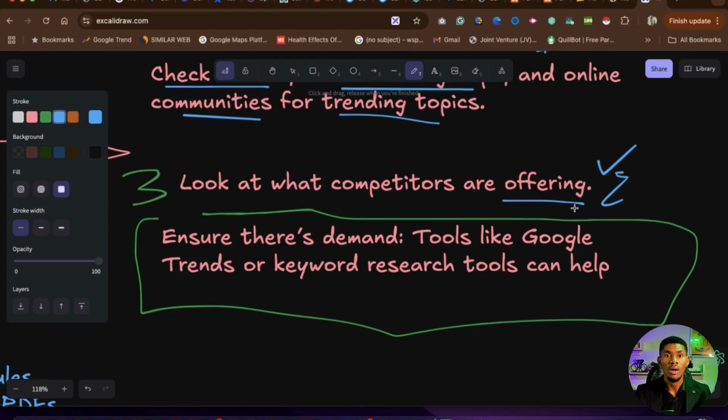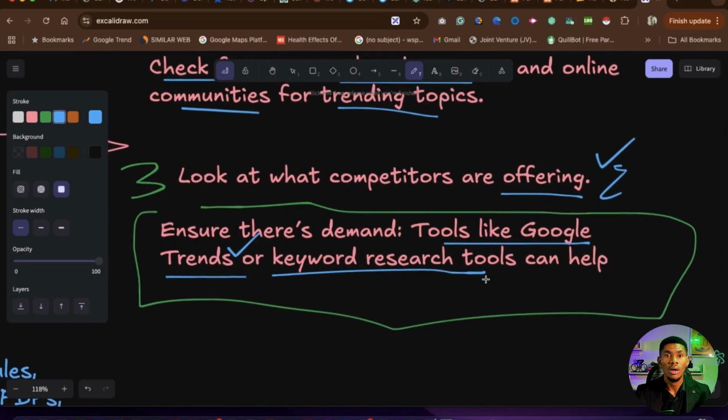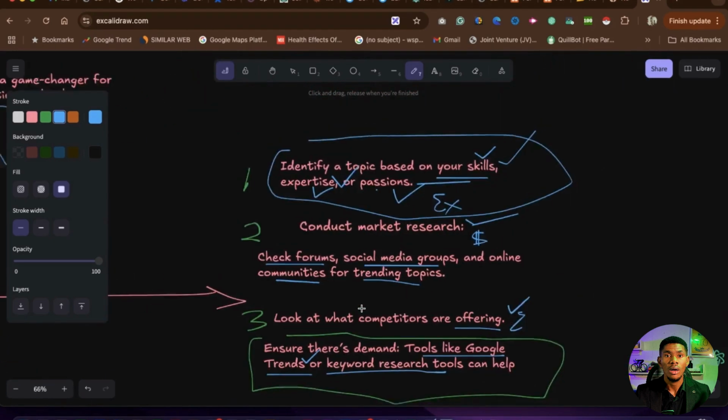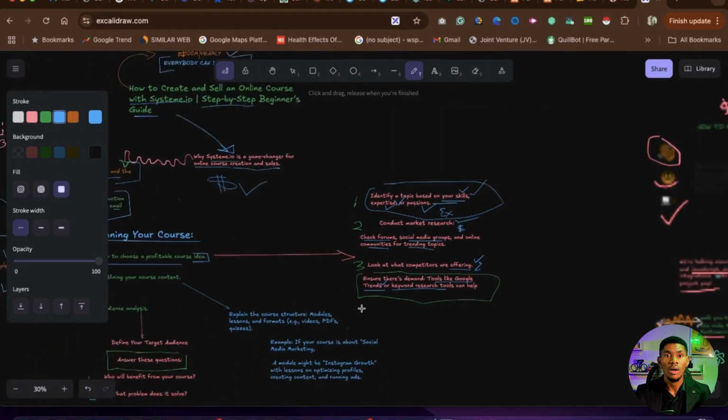Now, one way to get this done, right, is to use Google Trend. This is my go-to, number one place that I go. If I'm looking for anything at all, I always go on Google Trend and look for what is trending. What are people searching for? Once I get that, then I know what they're searching for. Then I will use Google Keyword Tools. On Google Keyword Tools, this tool will allow me see what people are searching for based on that thing that is trending, because something might be trending, but what they are searching for is different. You go and do it, you will not be able to make money selling that particular stuff, right?